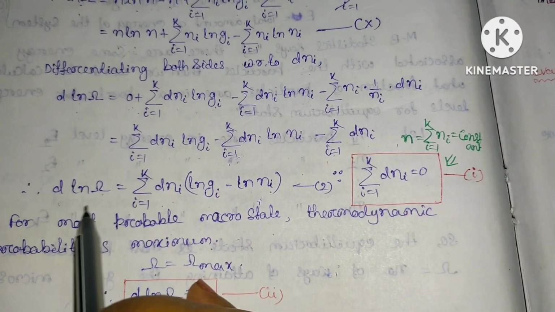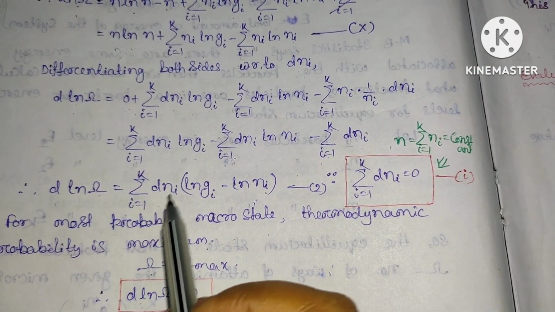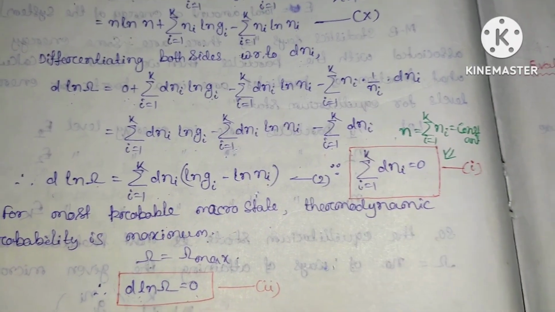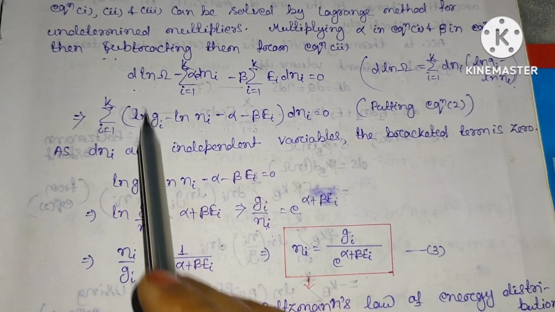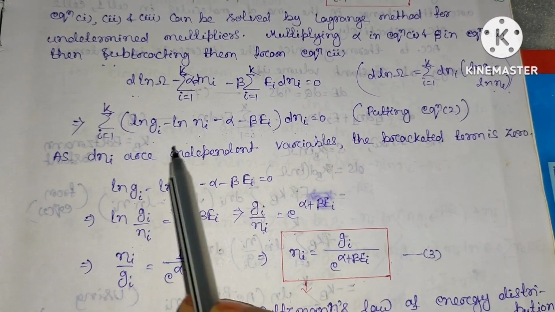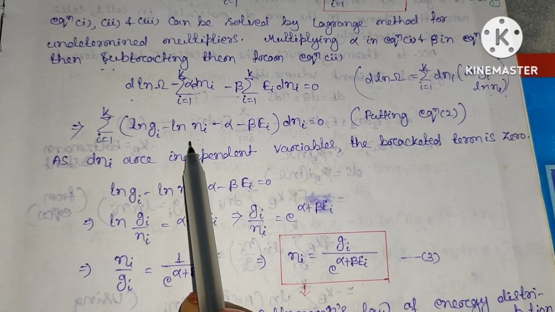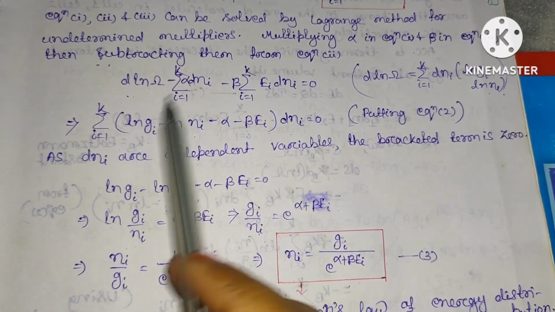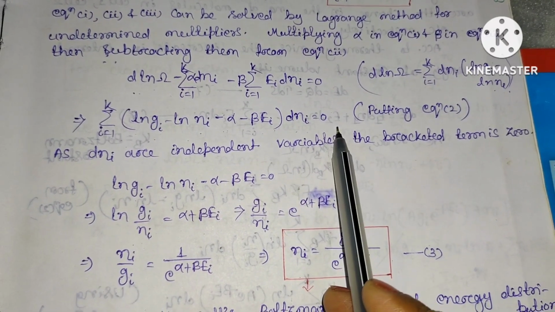Here we have calculated d ln omega equal to the sum over dni of ln Gi minus ln ni. So putting this in place of d ln omega, it can be written as the sum of ln Gi minus ln ni minus alpha minus beta Ei, whole times dni, equal to 0.